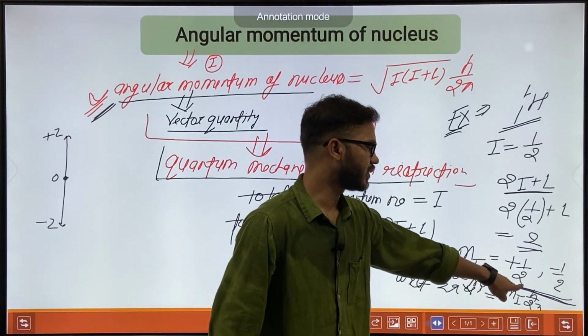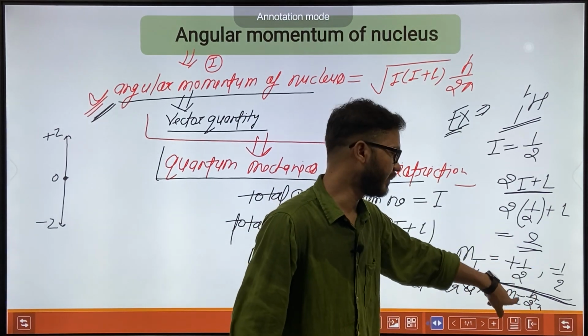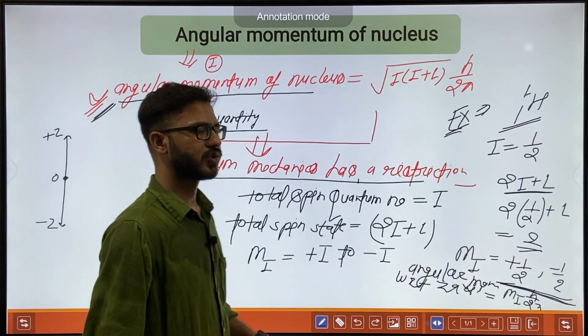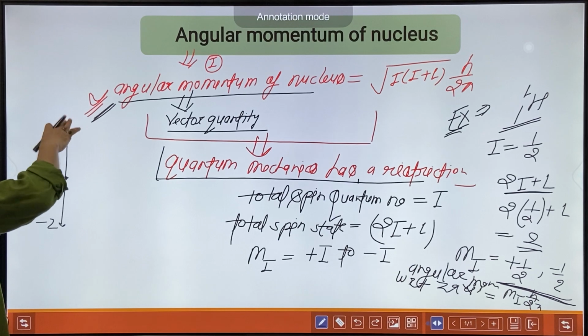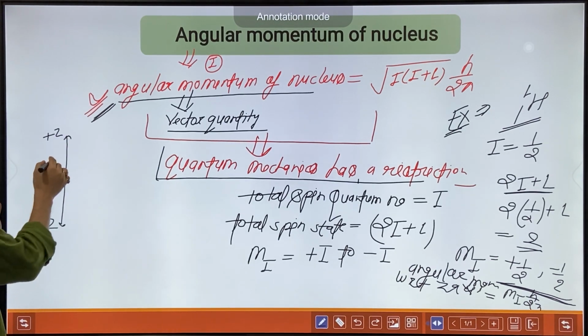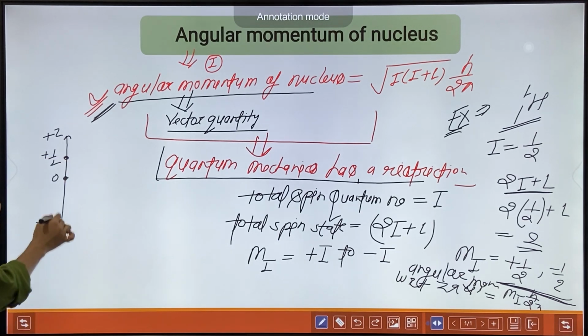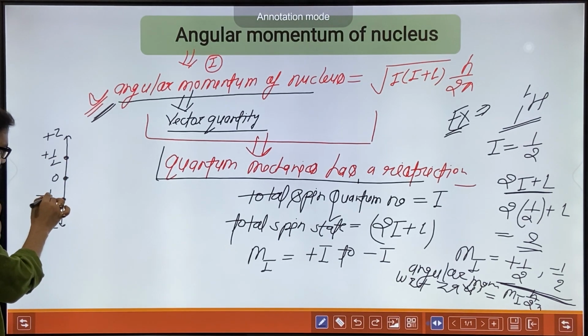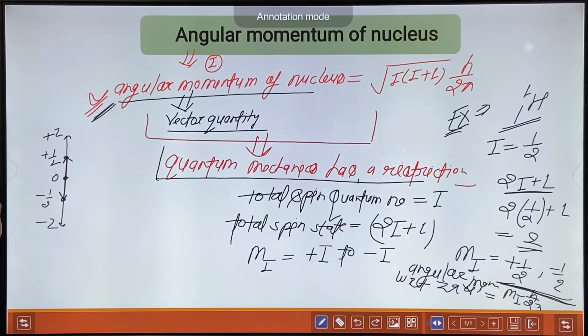If mI is plus half, it means half h by 2 pi. If mI is minus half, it will have minus half h upon 2 pi. So this is the angular momentum of the nucleus with respect to the z axis.